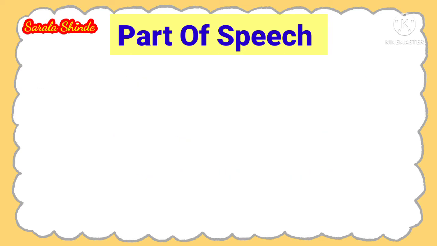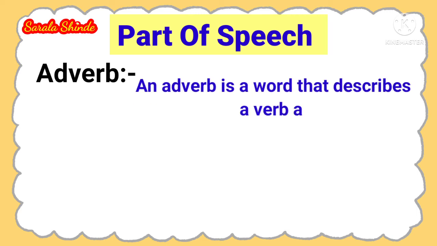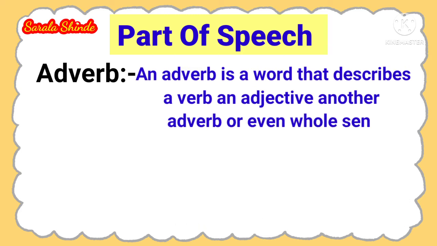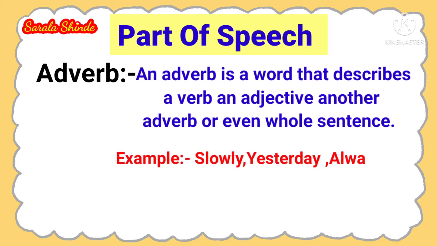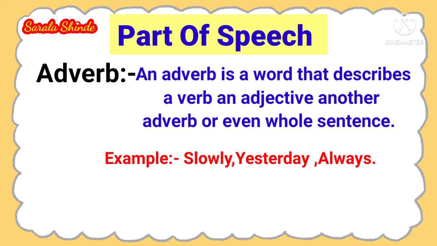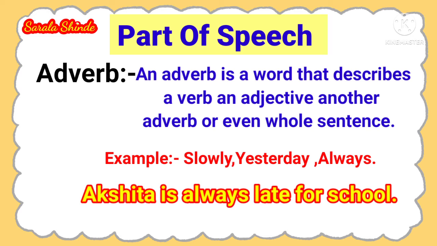Next, adverb. What is meant by adverb? An adverb is a word that describes a verb, an adjective, another adverb, or even a whole sentence. For example, slowly, yesterday, always. Sentence: Akshita is always late for school. Here, always is an adverb and late is an adjective.